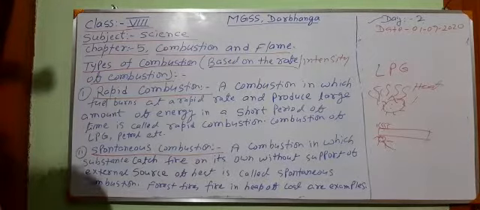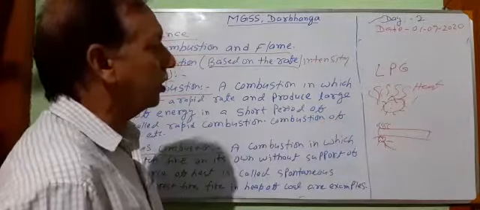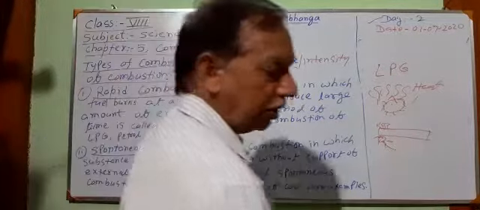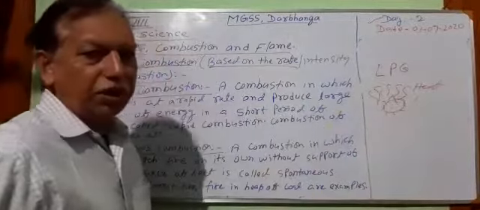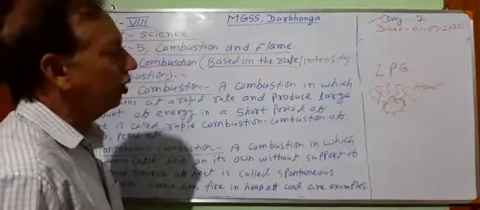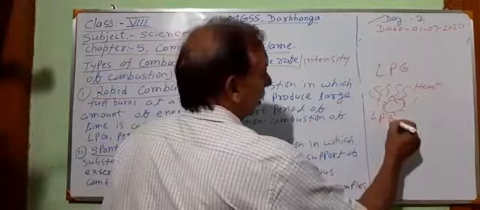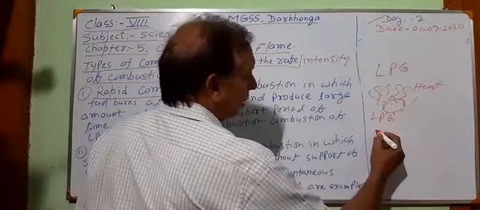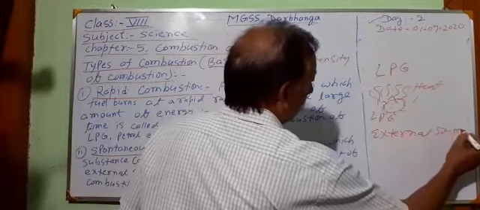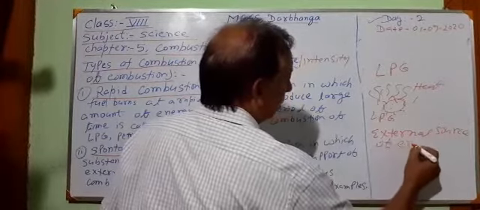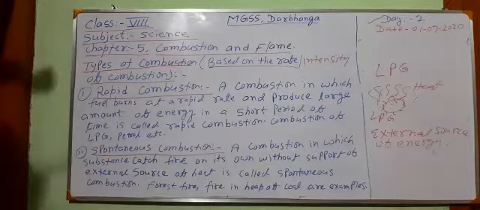Sometimes what happens, here what we are seeing, to start burning LPG, we have to ignite it from an external source. Sometimes we ignite with the help of matchsticks, or sometimes with the help of a lighter. But to start burning LPG, we must use an external source of energy. An external source of energy is necessary.